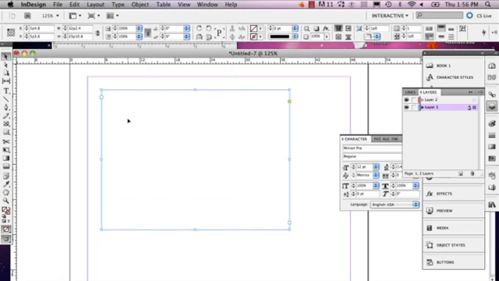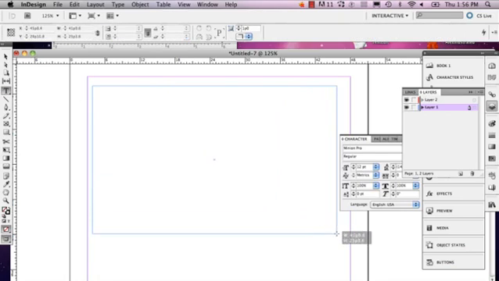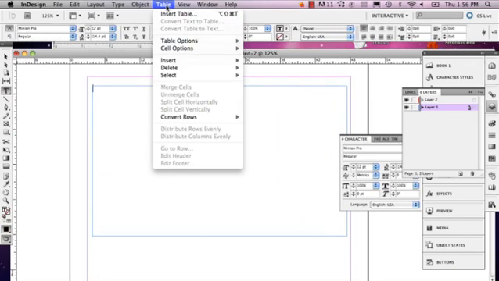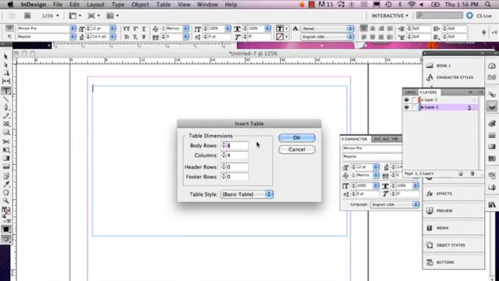And now, actually, don't do that. Just make sure you pick the size you want at first, because the option to insert a table will go away. So go to Table, while your type tool is still selected. Go to Insert Table, and this will open up your table panel.